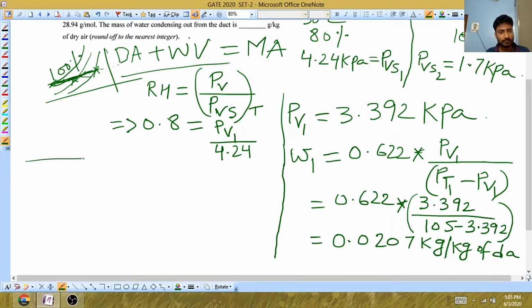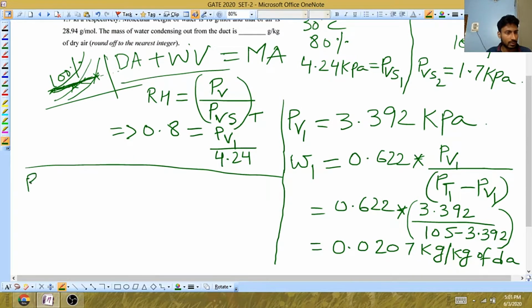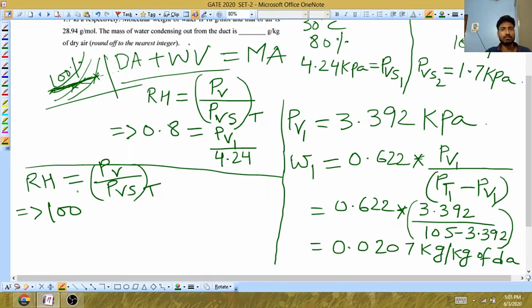Okay. Now we will determine omega 2. You know that RH is equal to PV upon PVS at the same temperature, and at the outlet the RH is 100%. 100% means 1.